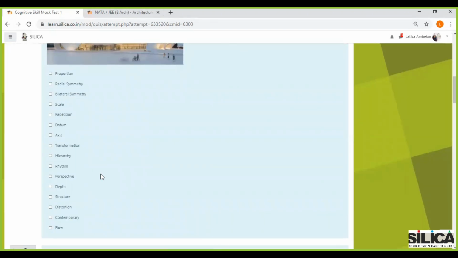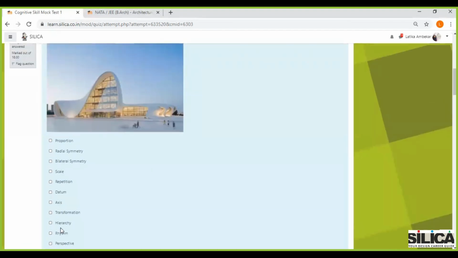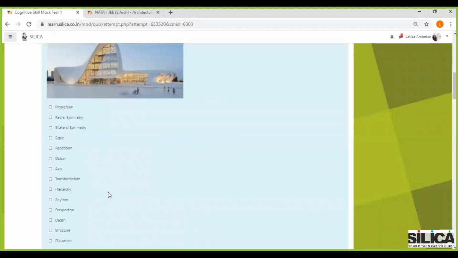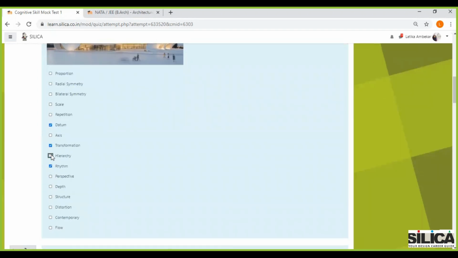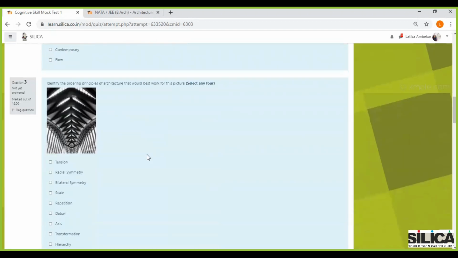So we have four options, I think. Flow doesn't really suit it as much as the basic four principles because they've asked for ordering principles of architecture. So it is transformation that should come. Then there's datum, then there's rhythm and hierarchy. Where did hierarchy go? Okay, here. All right, let's move on to the next.